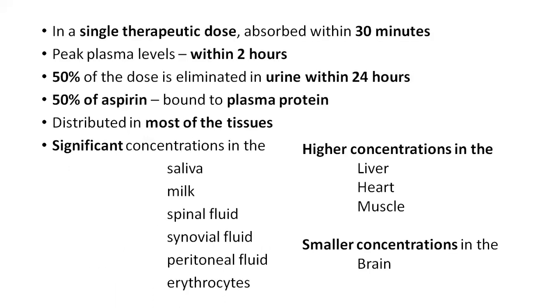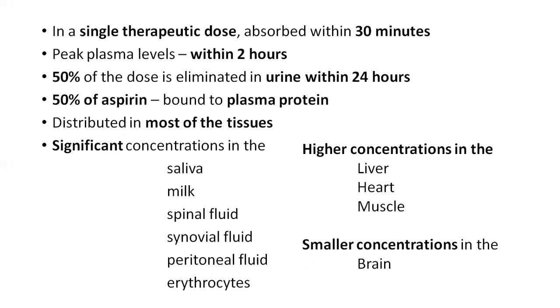In a single therapeutic dose, it is absorbed within 30 minutes and the peak plasma concentration is reached within 2 hours. 50% of the dose is eliminated in urine within 24 hours, and 50% of the drug is bound to the plasma proteins. Because it is an acidic drug, it binds to the basic proteins, that is alpha glycoprotein.